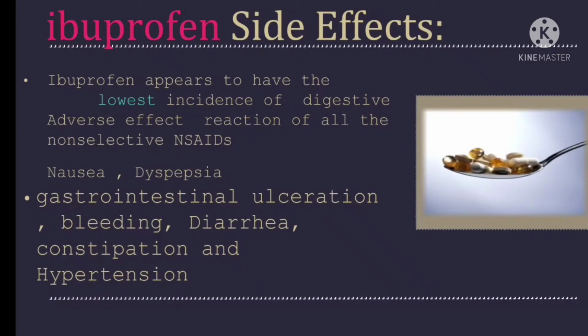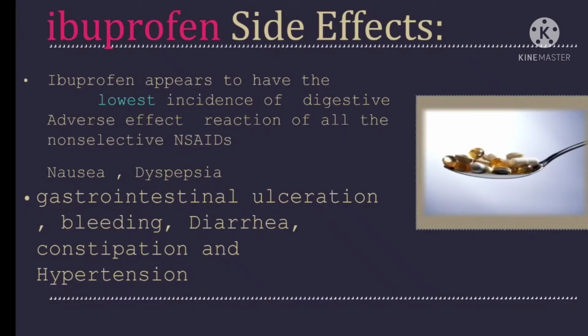Now the side effects of Brufen. Brufen appears to have the lowest incidence of digestive adverse reactions of all the non-selective NSAIDs. Nausea and dyspepsia are the side effects basically, along with GI ulceration, bleeding and diarrhea, because it also blocks the COX pathway, so there is no prostaglandin 1 production. Ultimately, when there is no prostaglandin, you do not get the protective effects.